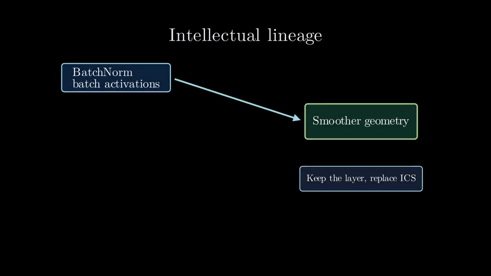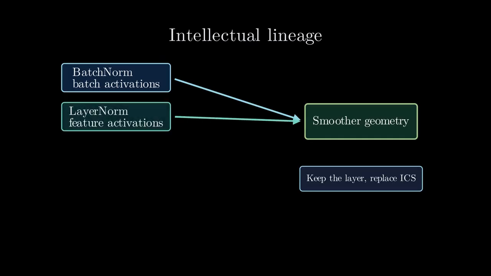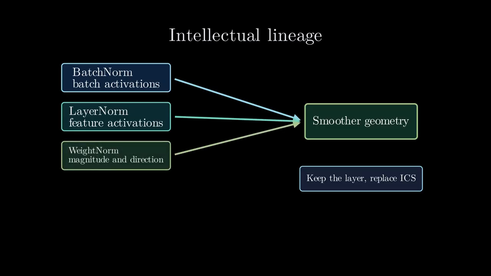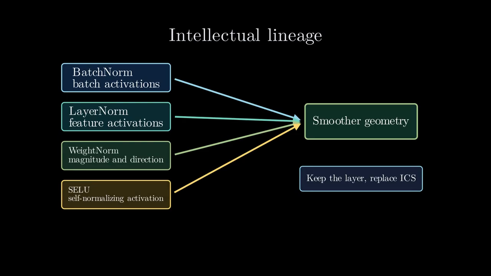It retains the original batch norm layer introduced by Ioffe and Szegedy, but discards the internal covariate shift explanation. Layer normalization, which normalizes across features rather than the batch, is now understood to provide smoothing benefits without requiring batch statistics. Weight normalization decouples weight magnitude and direction, offering a different reparametrization. Self-normalizing networks, or SELU networks, use a specialized activation function to achieve similar normalized activations without explicit layers. All these methods can be understood through the lens of landscape smoothing. Each provides a different way to reparametrize the optimization, making the geometry more favorable for gradient descent.